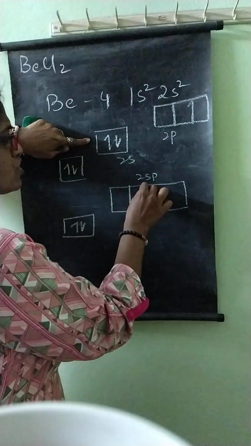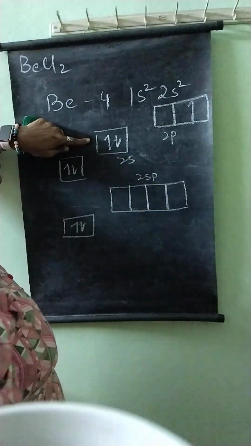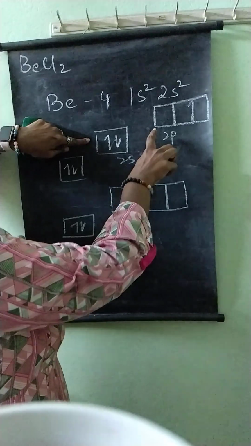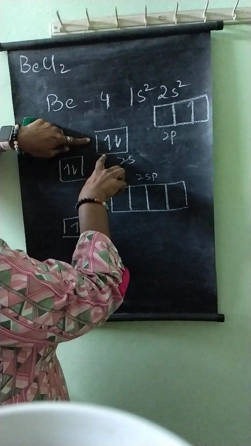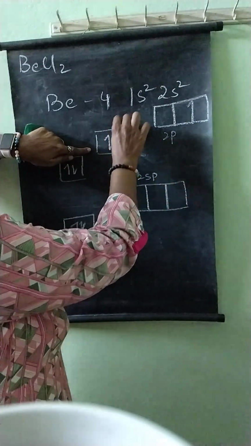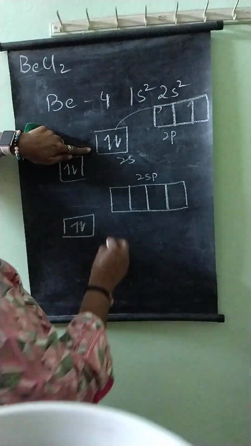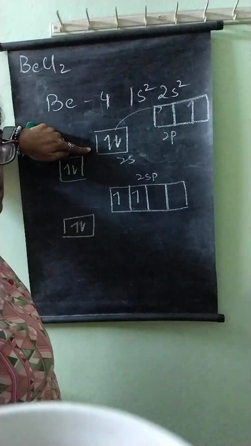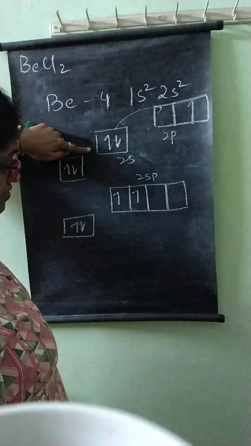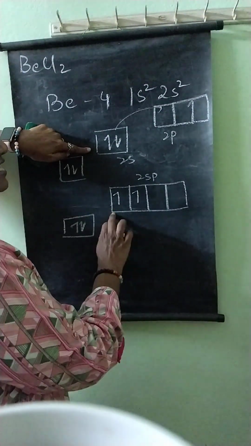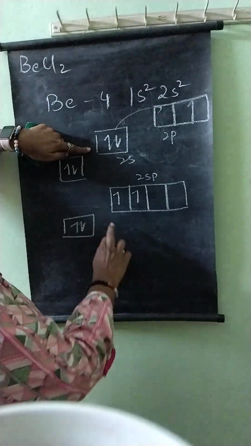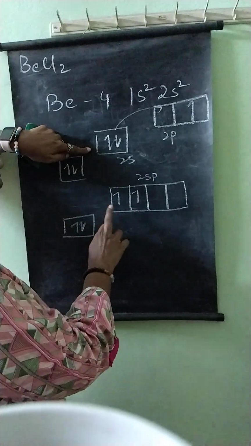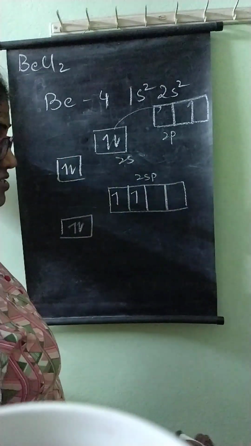It has 4 orbitals: 1 from s, 3 from p, and one of the electrons of 2s enters here. So they become sp hybridized orbitals having 1 electron each in these hybridized levels. Both are unpaired, so they are free to bond with some other element.